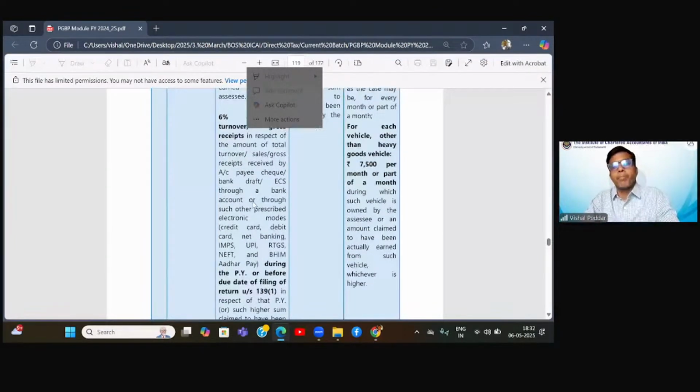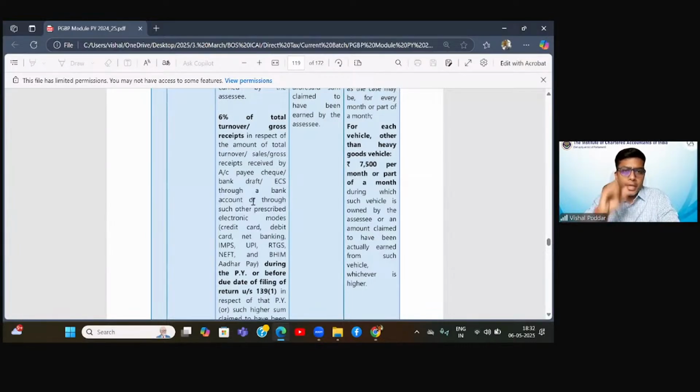However, again, to promote banking channel transactions, they have said that whatever portion of your total turnover or receipts is through account payee cheque, draft, or those notified banking channels, ECS, IMPS, UPI, RTGS, etcetera, for that portion of turnover, we will apply 6%. Now, what I understood of the question of Ishan, I'll try to answer that question.